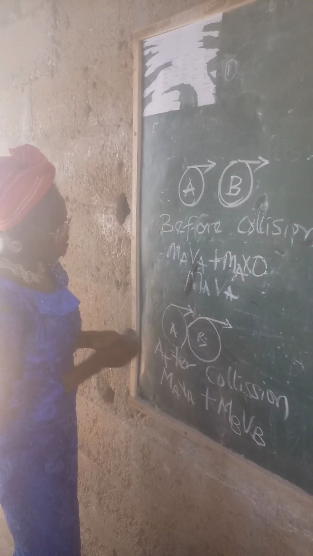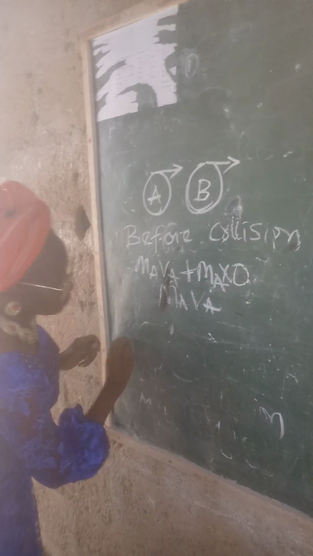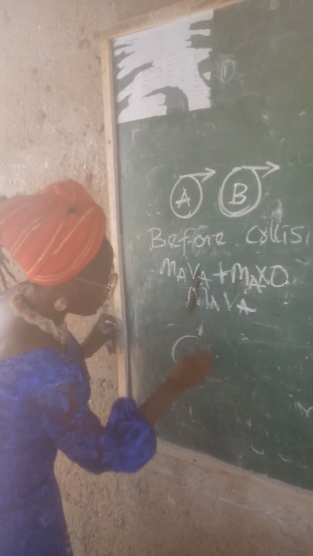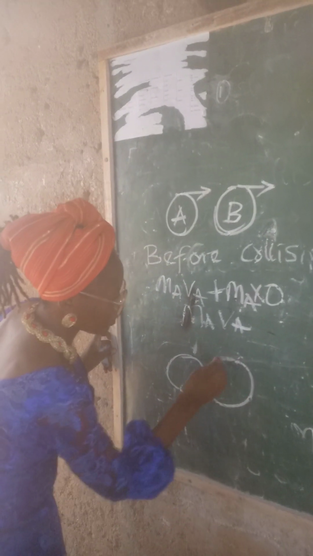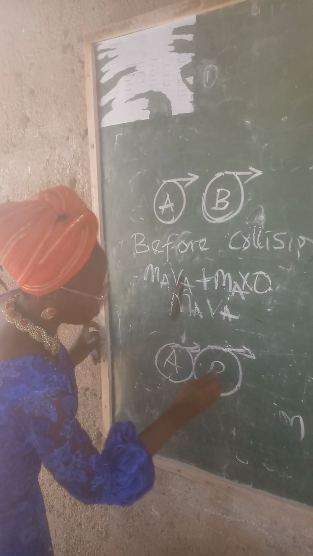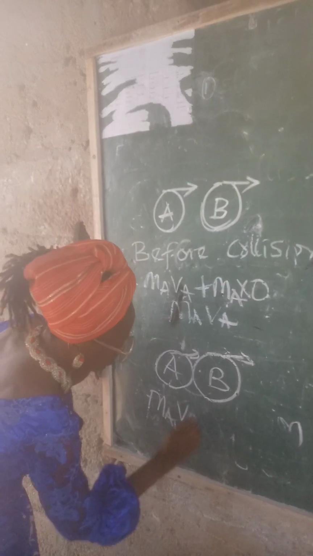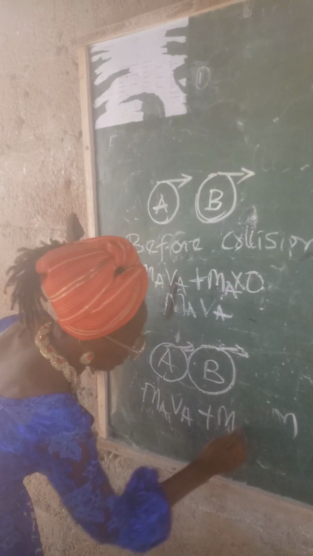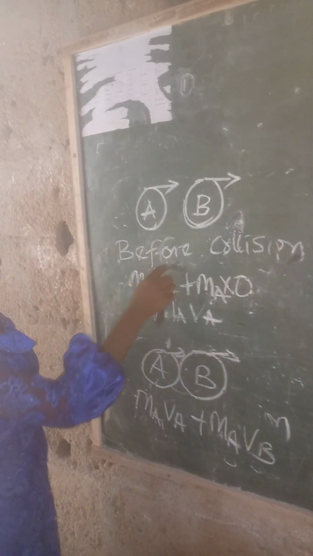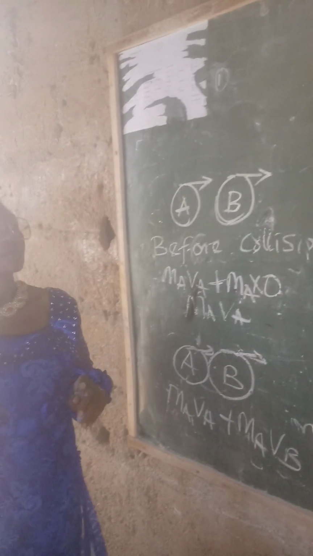And then after collision, where this body comes and hits the rock, this is body A and this is body B. We have mAvA plus mBvB. This is after collision, and this is before collision. So we have this equal to this.